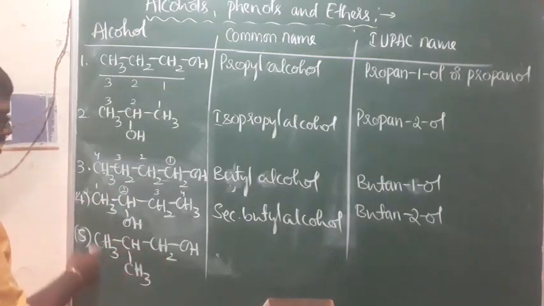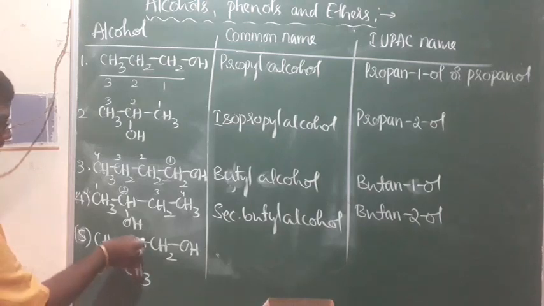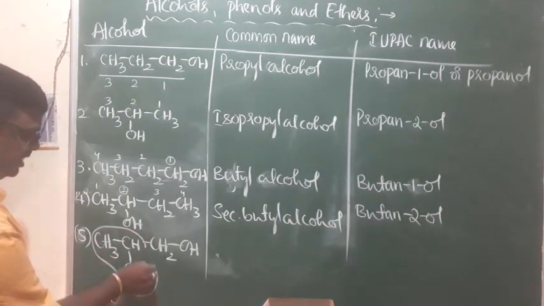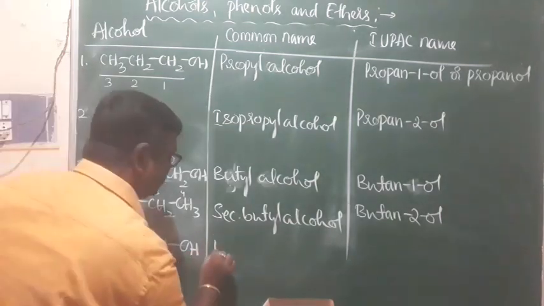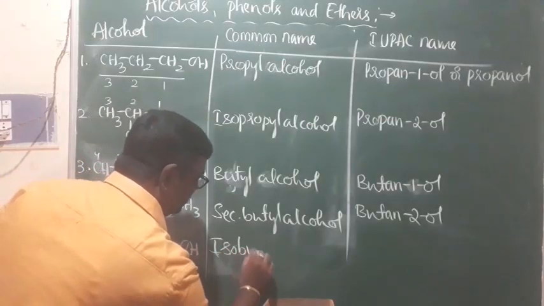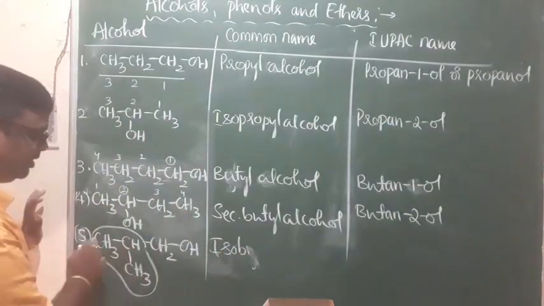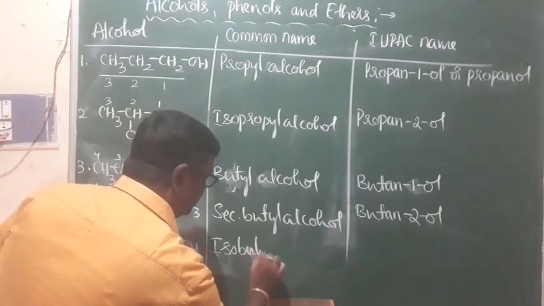Look at this. Here also we have 4 carbon atoms, but this is CH3, CH3. That is isobutyl alcohol. Iso because of this group, butyl because of 4 carbon atoms.